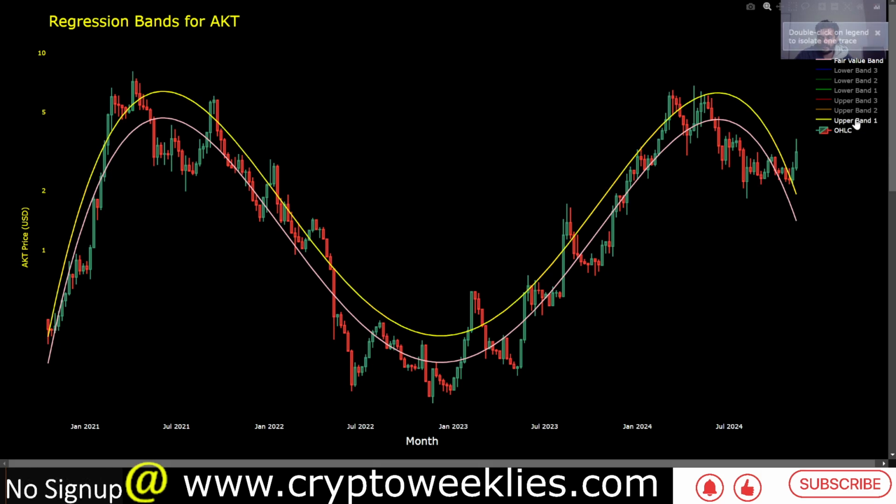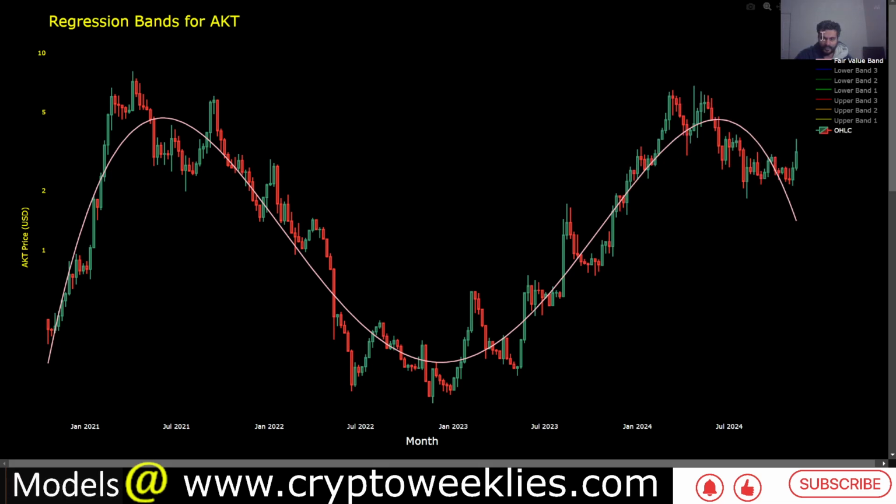But you can see again, if the upward trend in the market were to continue, the shape of this regression based valuation would have to change.